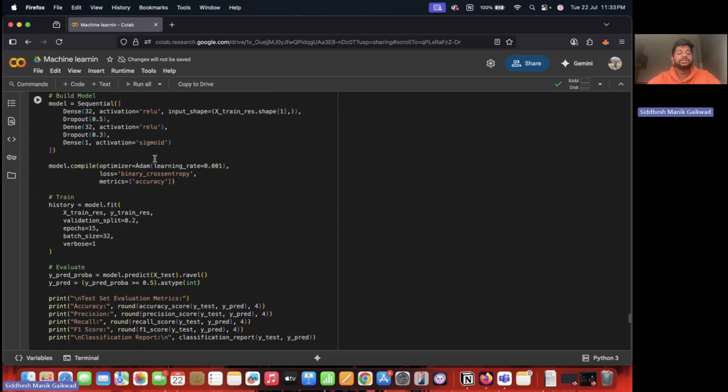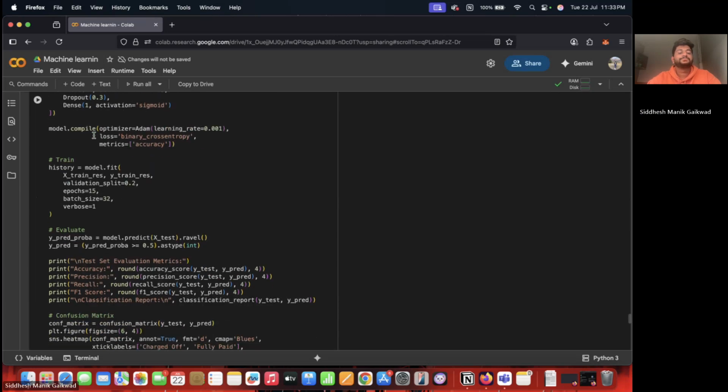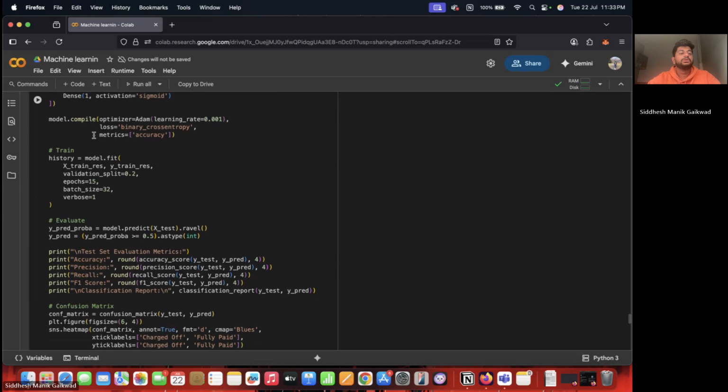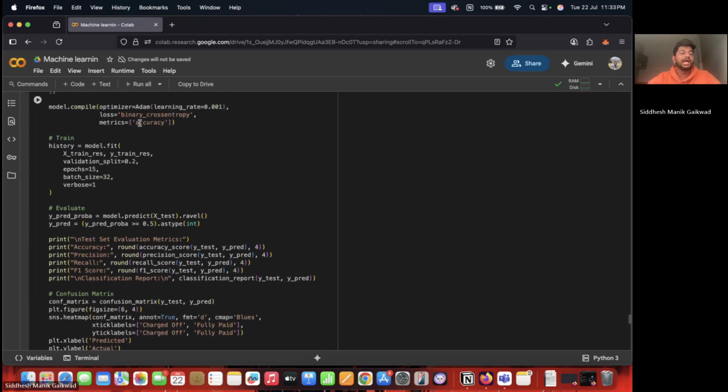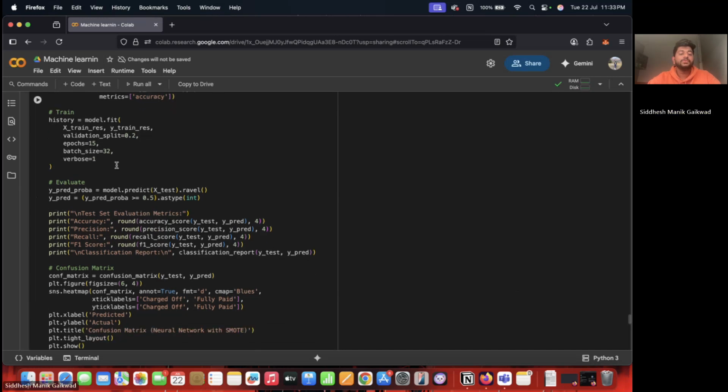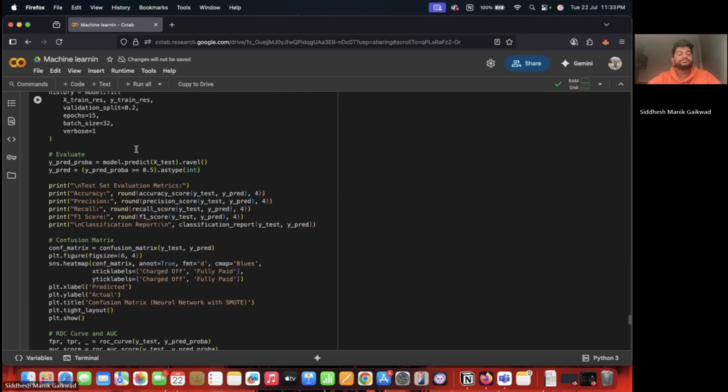Regularization was also used, with dropout of 50% for the first layer and then 30%, which was applied to reduce overfitting. The output layer uses sigmoid activation function for binary classification. I've also used the Adam optimizer, which has a default learning rate of 0.001. For training, the model was trained for 15 epochs and the batch size was set to 32.